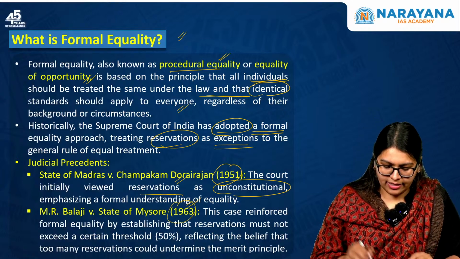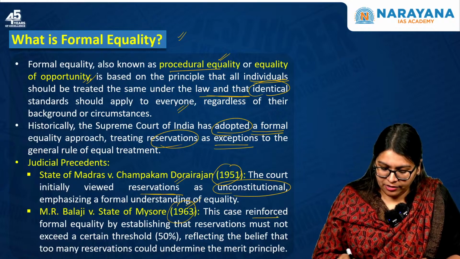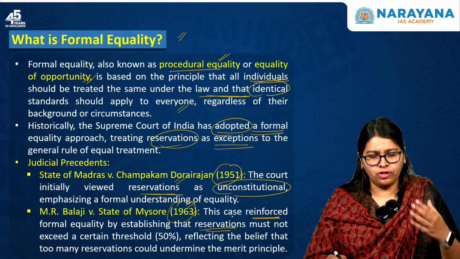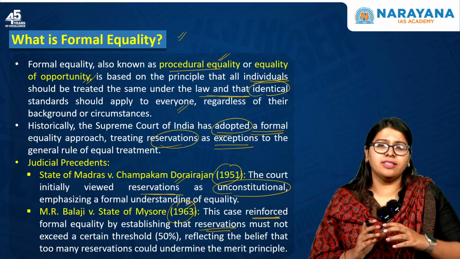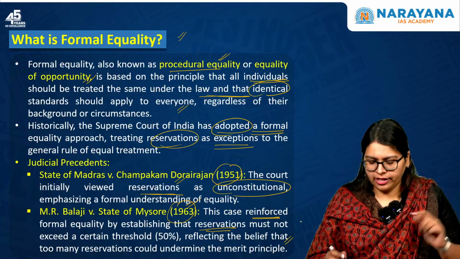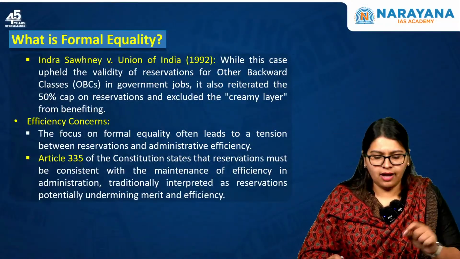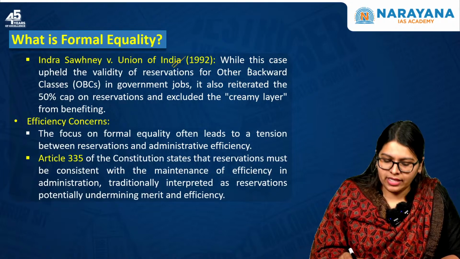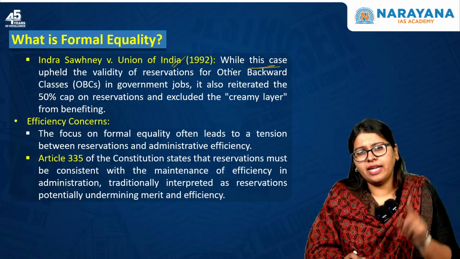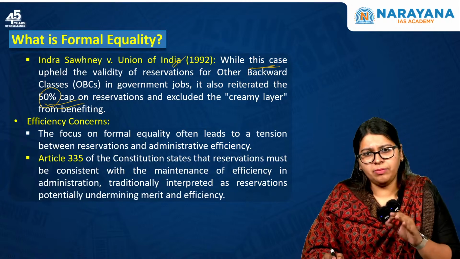Followed by that, in 1963, there was a case, M.R. Balaji versus State of Mysore. This case reinforced formal equality by establishing that reservation must not exceed a certain threshold of 50%, reflecting the belief that too many reservations would undermine the principle of merit. Then, in 1992, in Indra Sawhney versus Union of India, while the case upheld the validity of reservation for the OBCs, it also introduced a category called the creamy layer, and said that within the 50% cap, the creamy layer cannot avail reservation.